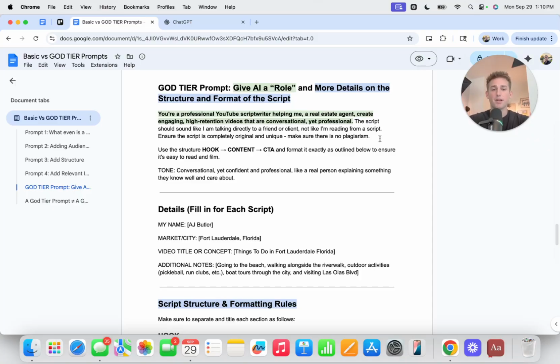This is a big thing right here, because if you're telling AI to use high performing videos as a resource in order to script this video, what you don't want it to do is pull in the entire transcript from somebody else's video. You want to make sure that it's your own unique video. So that's why we have that plugged in here. And then just like I said before, the structure is hook, content, and then CTA. We're going to format it exactly as outlined below to ensure that it's easy to read and film.